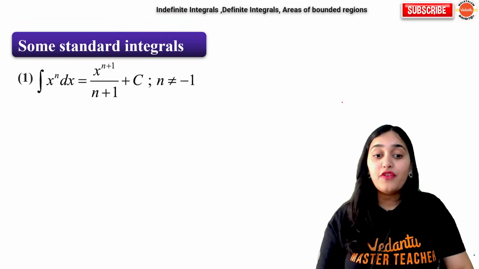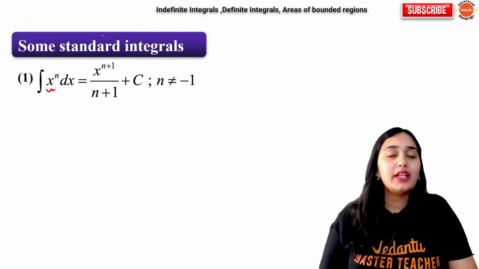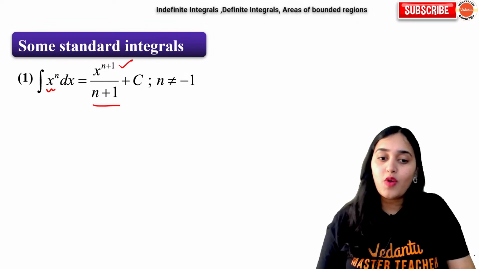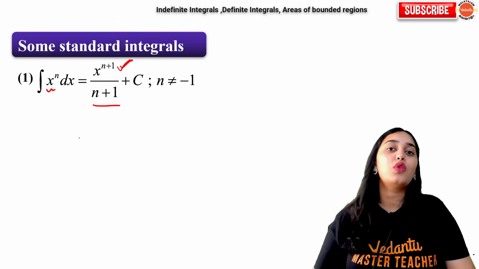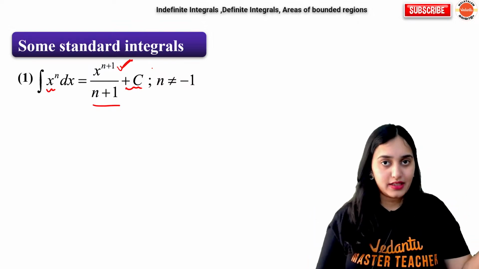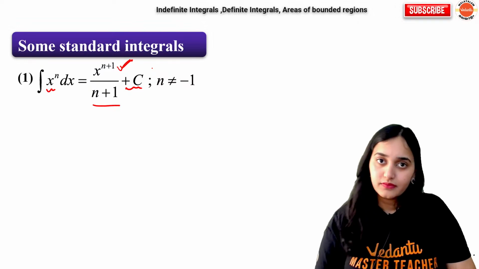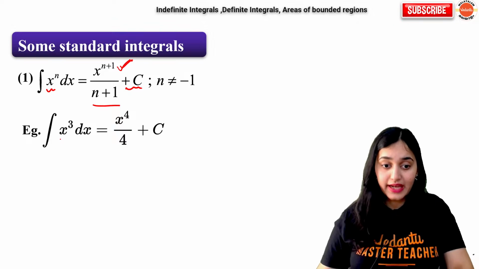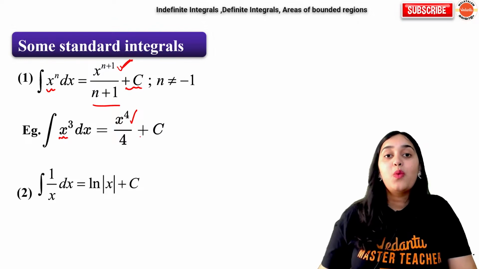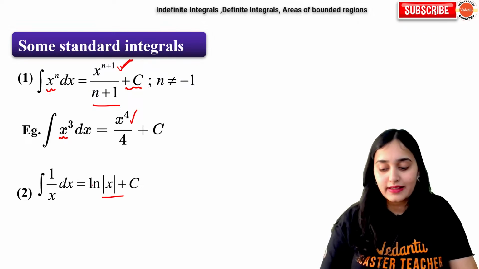Let's look at them. First, if you have a polynomial function x to the power n, when you integrate it, it becomes x to the power n plus 1 upon n plus 1. So, whatever is the power after integration that goes into denominator, remember, plus c because it is indefinite. We don't know that there might be some constant which was removed during differentiation, right? So, x cube integration will be x to the power 4 upon 4, right? Next, 1 upon x. So, whenever you have x in the denominator, integration is log x plus c.